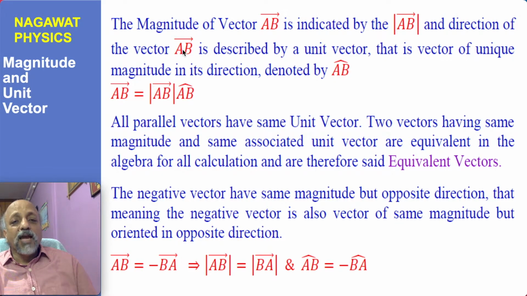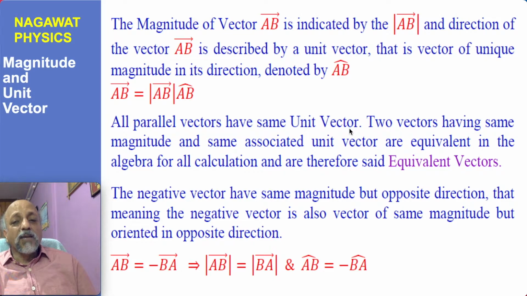So here AB arrow is used to describe the vector, AB cap is used to describe the unit vector in the direction of vector AB, and the modulus of AB vector is magnitude of the AB vector. And so any AB vector can be decomposed into magnitude and the unit vector. All parallel vectors will have same unit vector.